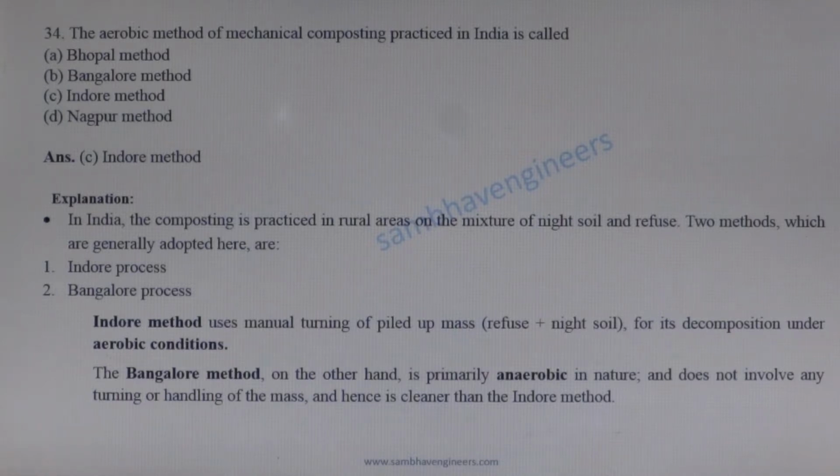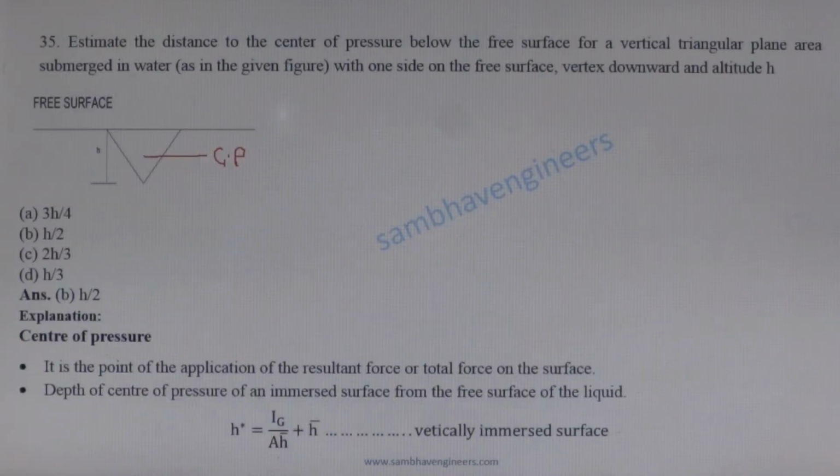In the Indore method, turning of piles of mass is used, so it is an aerobic method. While in the Bangalore method, no turning of piles of mass is allowed, so it works in anaerobic condition.